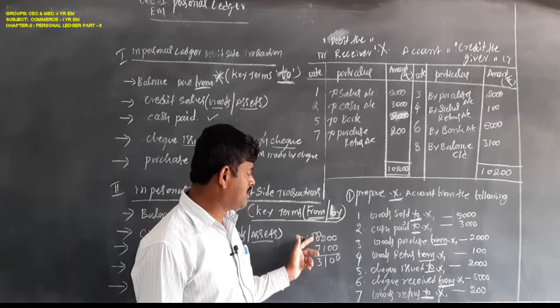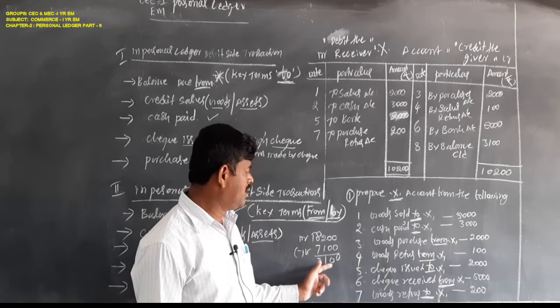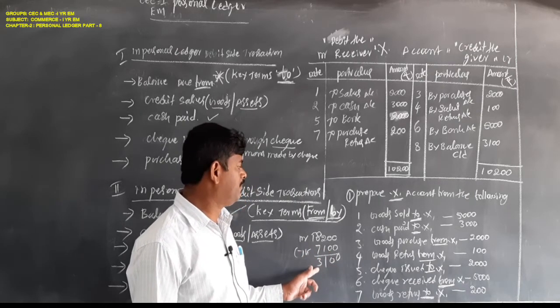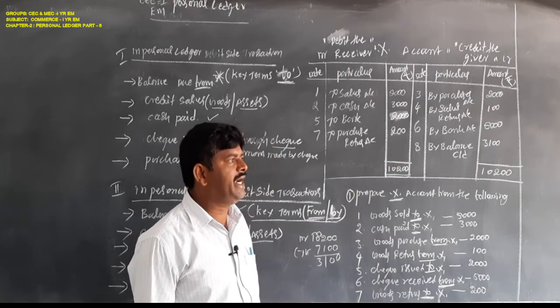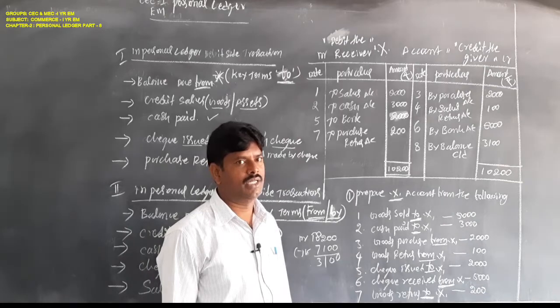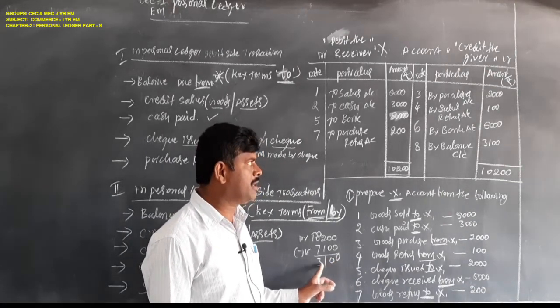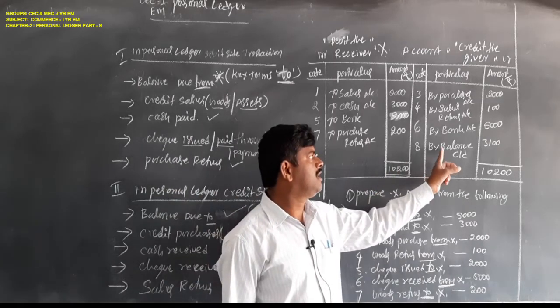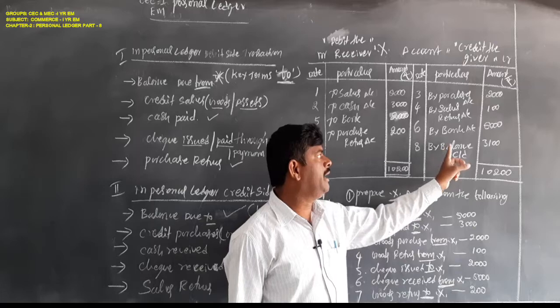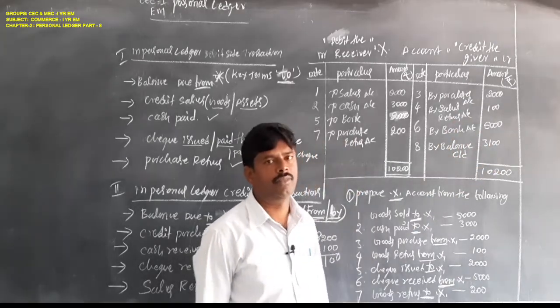Here the debit amount is 10,200 and the credit amount is 7,100, so the difference amount is 3,100. As per this problem, which side is the shortage? That side, the balance amount must be recorded, with the specification words by balance carried on 3,100.